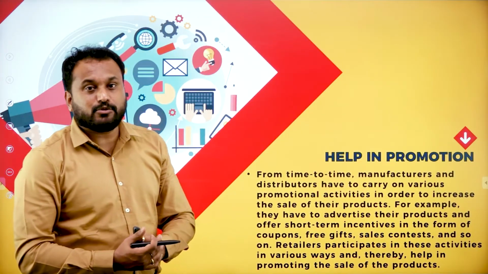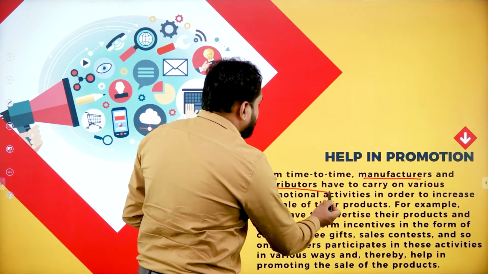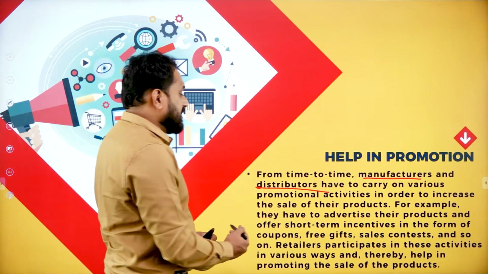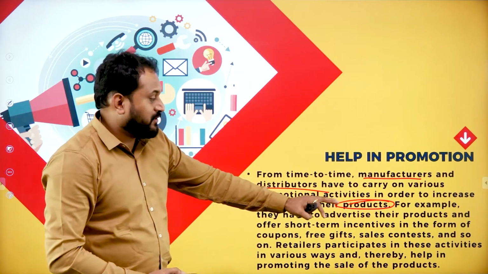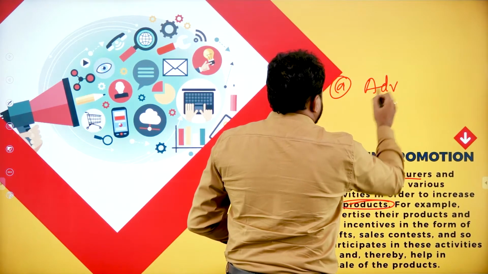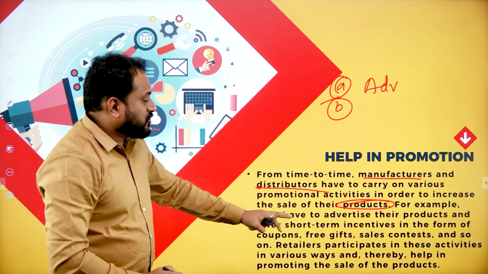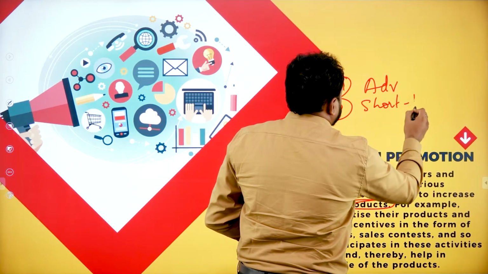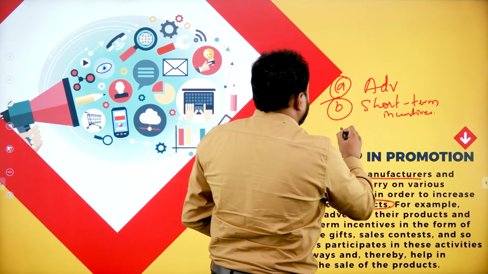Lastly, we have helps in promotion. Now here what happens is, from time to time manufacturers and distributors have to carry on various promotional activities in order to increase the sales of their products. For example, they have to advertise their products. The first one here is to advertise the product. Second one is to offer short-term incentives.